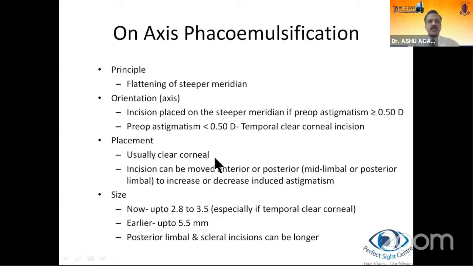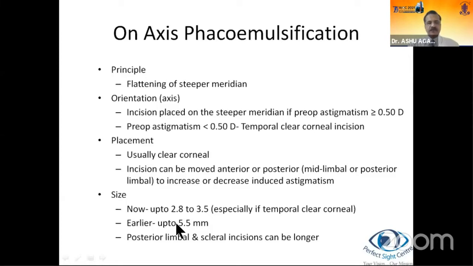The placement is usually clear corneal. However, the incision can be moved anterior or posterior. Posterior would mean mid-limbal or posterior limbal, to increase or decrease the induced astigmatism. As for size, we now do not want to go beyond 2.8 to 3 millimeters, sometimes 3.5 millimeters, especially if a temporal clear corneal incision is used, because as you know, temporal clear corneal incisions are more prone to ingress of fluid immediately post-op.